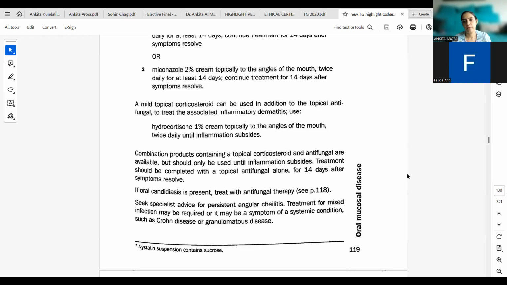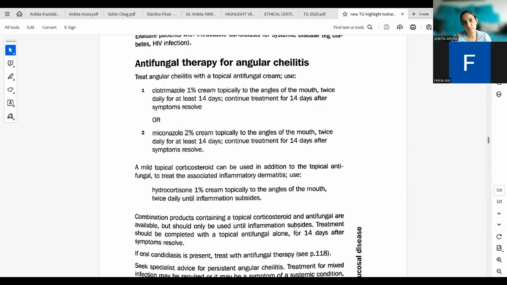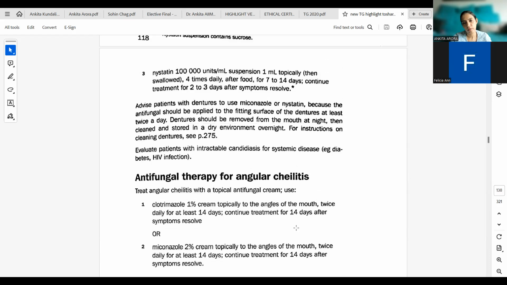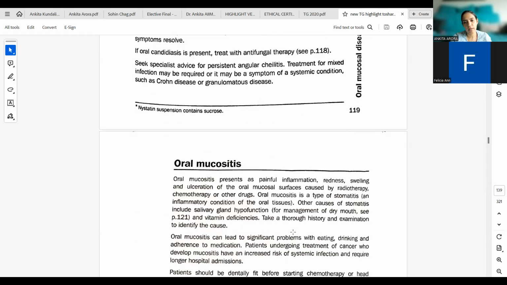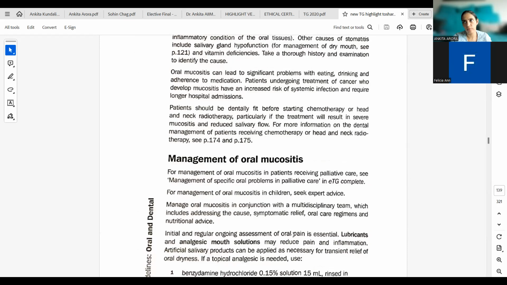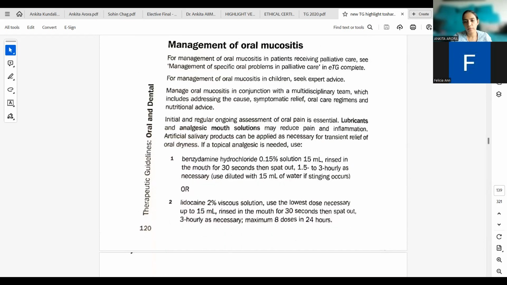Okay. And oral mucositis is not the same as burning mouth syndrome, right? Oral mucositis and burning mouth syndrome. Let me check. It looks so familiar, but burning mouth syndrome.